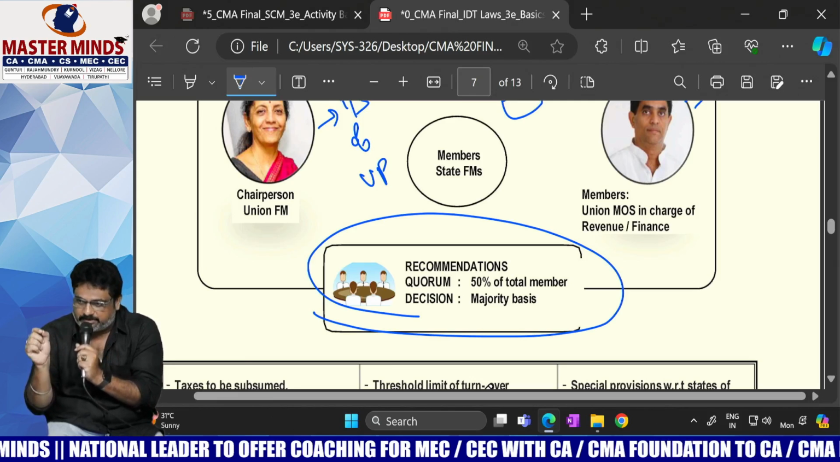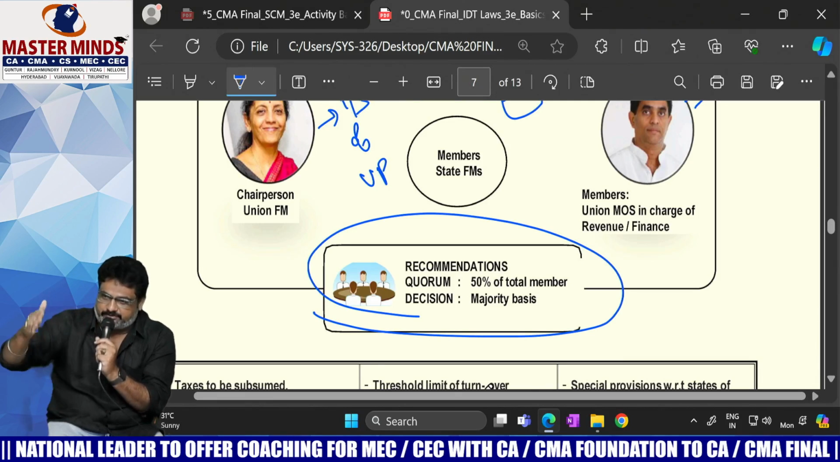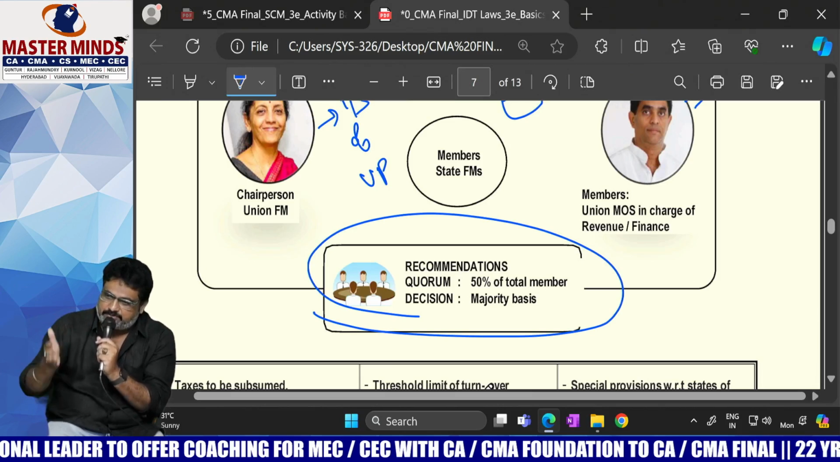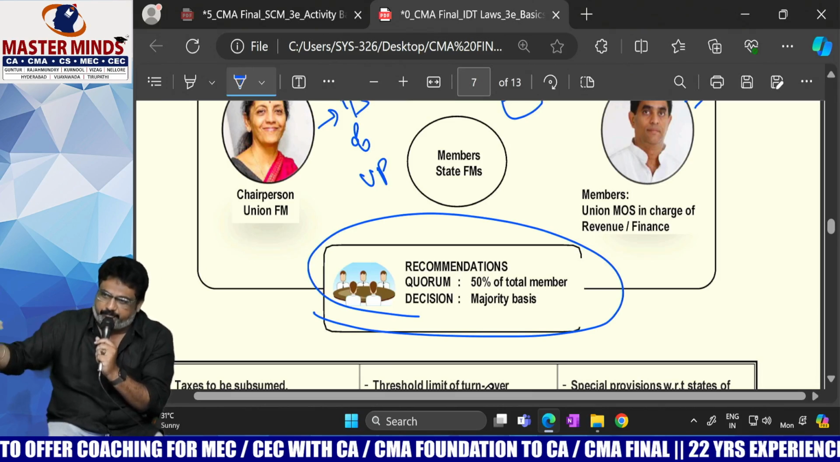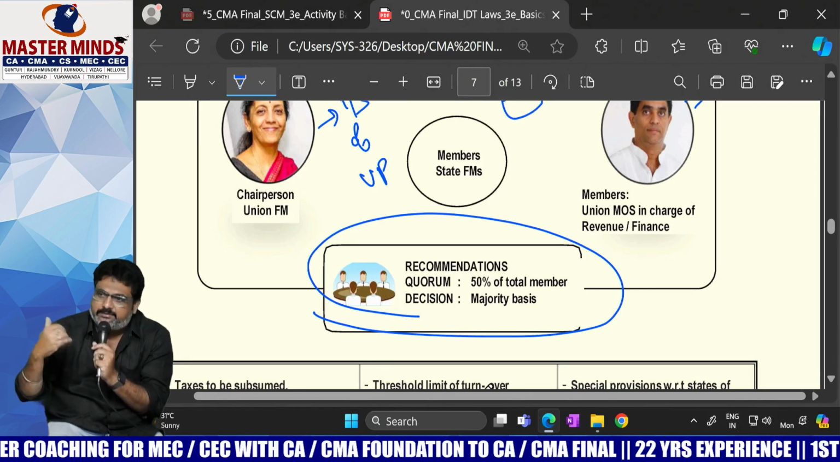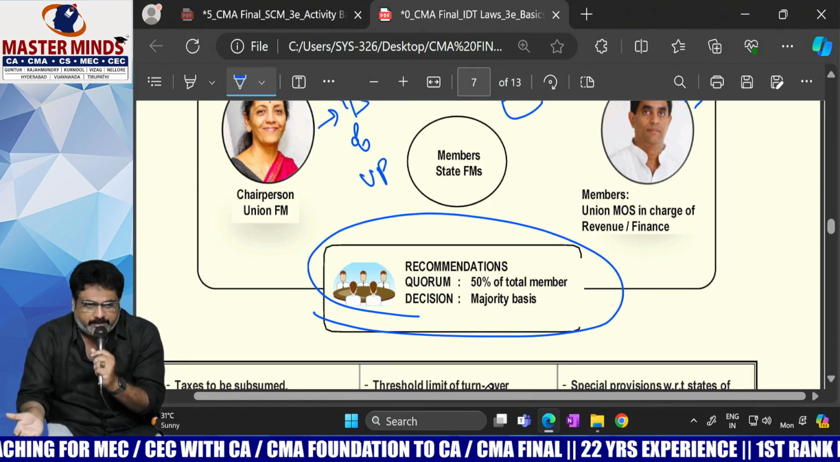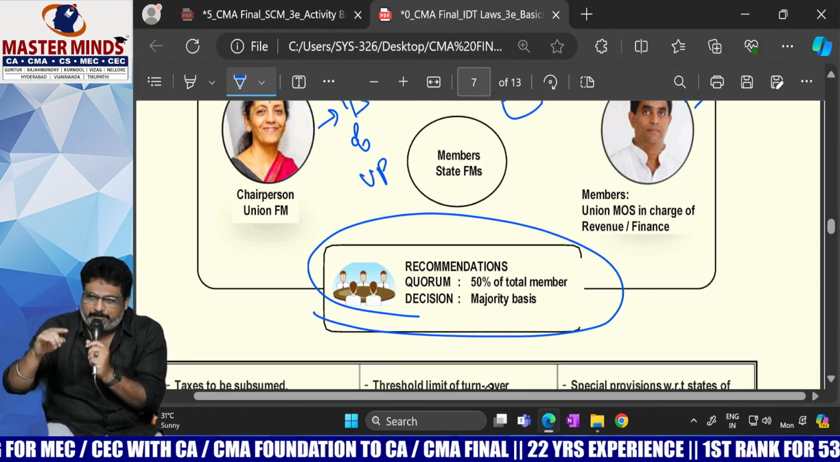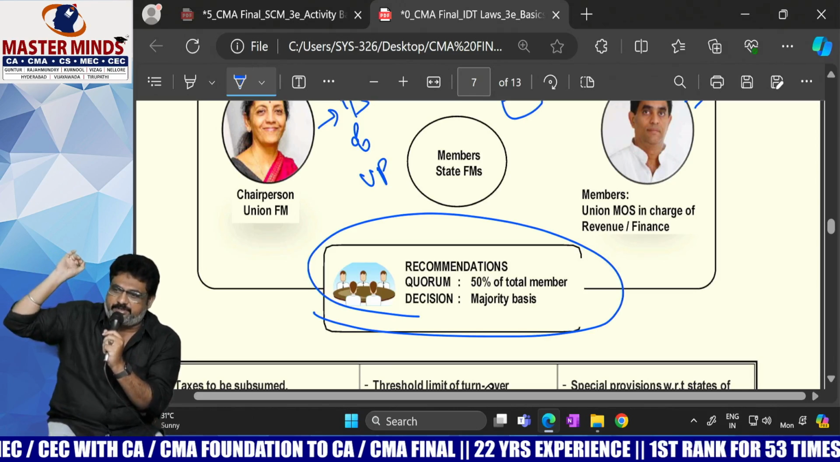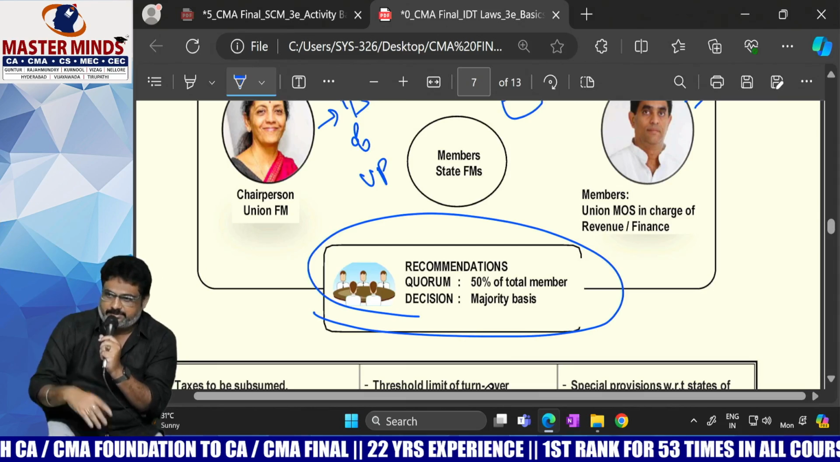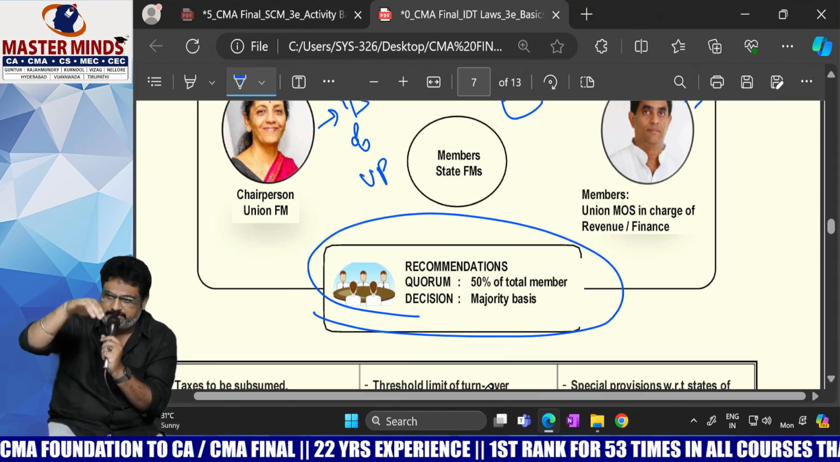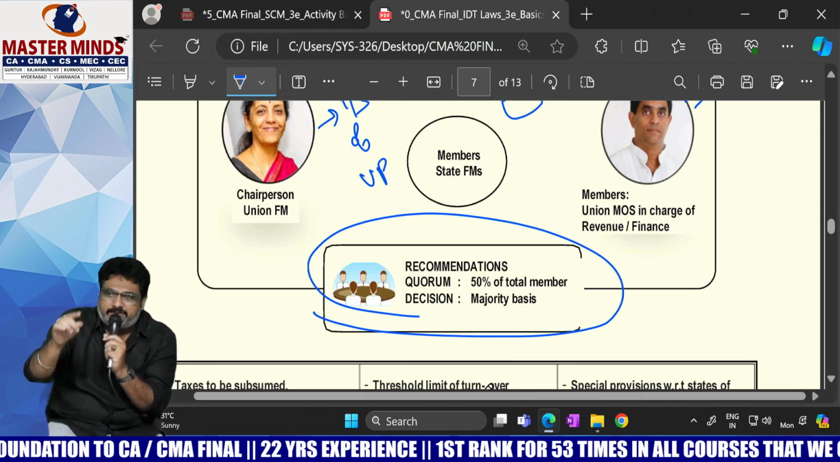28 are the normal states. So 28 state finance ministers plus 3 UTs that have a state legislature, plus 3 state FMs: 28 plus 3, 31 it will be. Now, 31 plus 2 central representatives. The other UTs are represented by the centre only. So 33 will be the total.